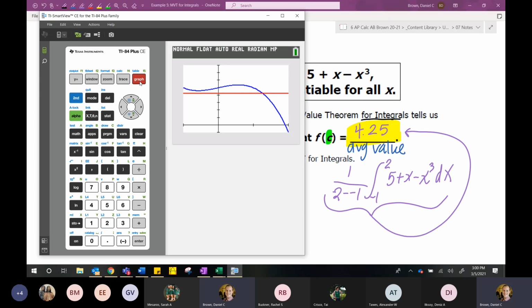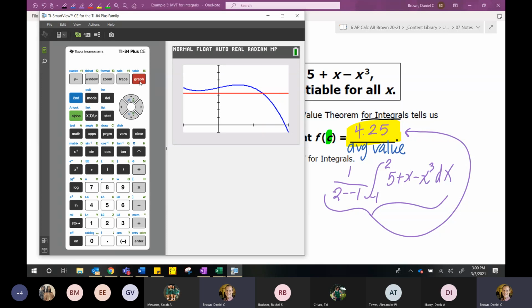Why it's so high on the function, I think it kind of makes sense. I might describe this as, I don't know, a senior who makes all A's the first three quarters of the year and then craps out the last 25% of the school year. So their average is still pretty high, but you can see where it drops. So we see that the average value is fairly high up on the graph.